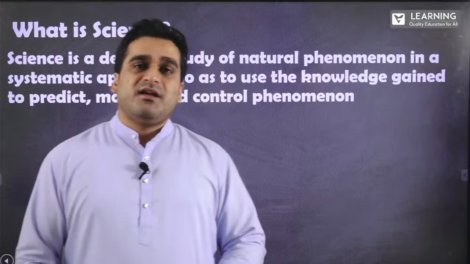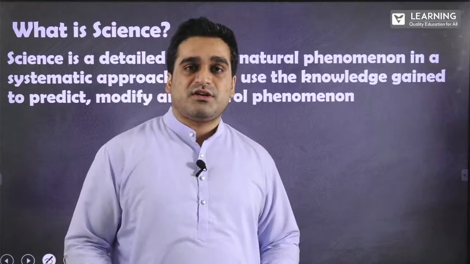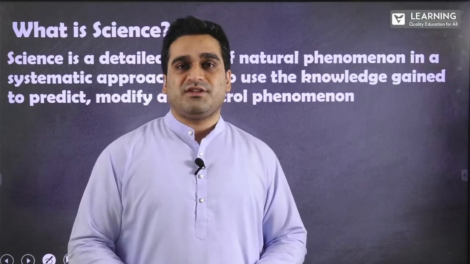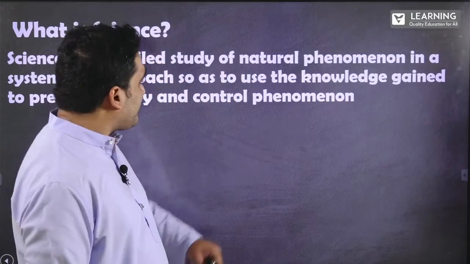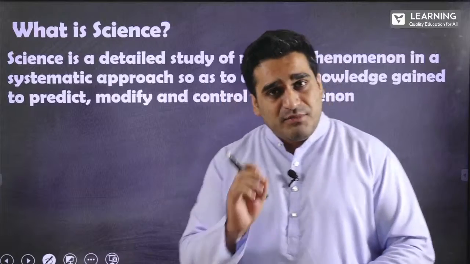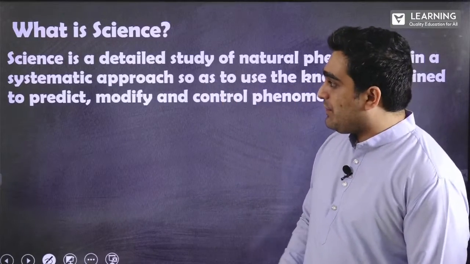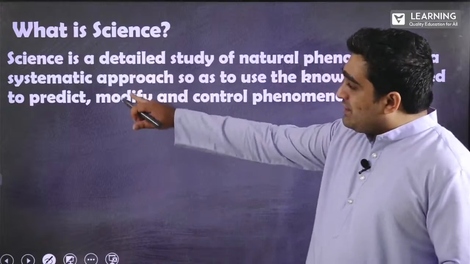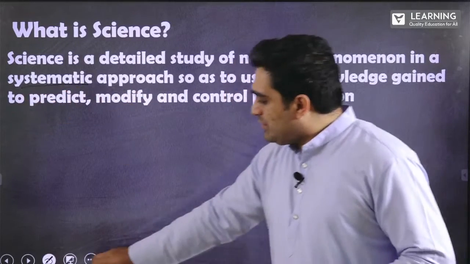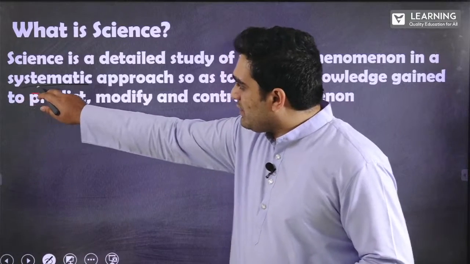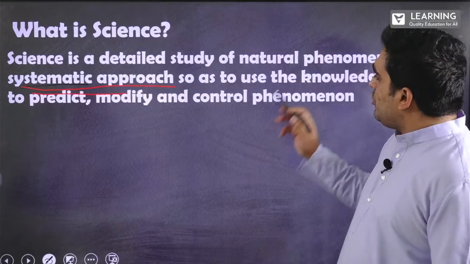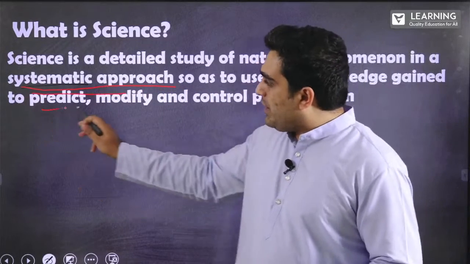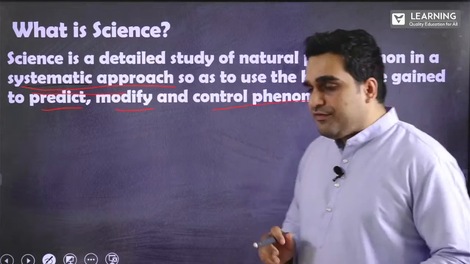Here's an example. If I take an object and I let go of it, the object always falls to the ground. It's attracted towards the center of the earth. Why? That is one of the natural phenomena. So science is a detailed study of natural phenomena in a systematic approach. You notice here that in science, we conduct a systematic approach so as to use the knowledge gained to predict, modify, and control phenomena.